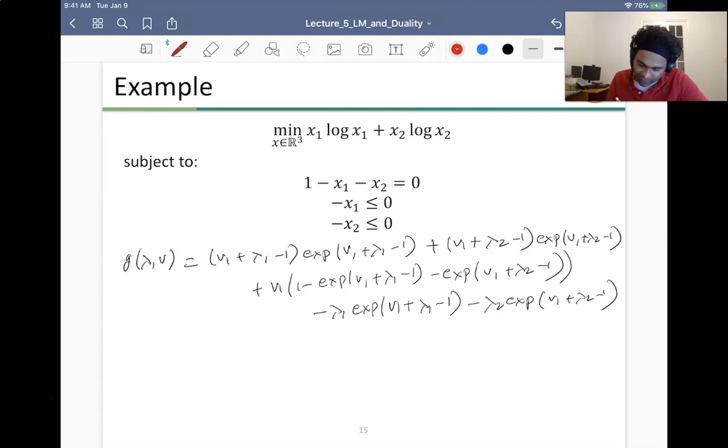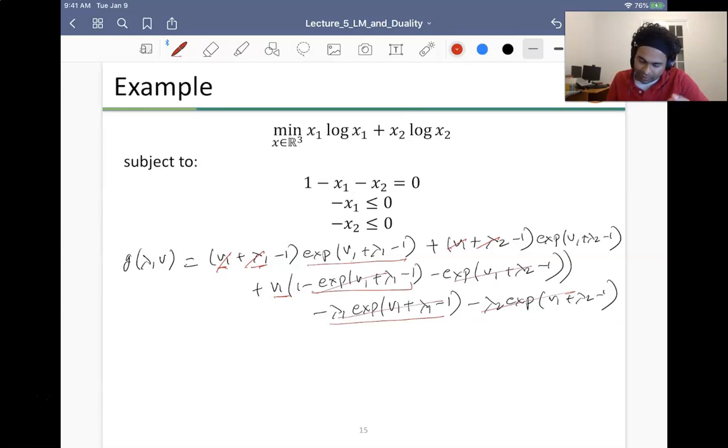cancelled, right? So if you see, there is nu1 multiplied by this, and there is nu1 multiplied by this. Similarly, there is lambda 1 multiplied by this, and there is lambda 1 multiplied by this. So this term gets cancelled, this term gets cancelled. Similarly, you can also see that this term gets cancelled and this term gets cancelled. So both of these terms are essentially cancelled out, and so are these terms.